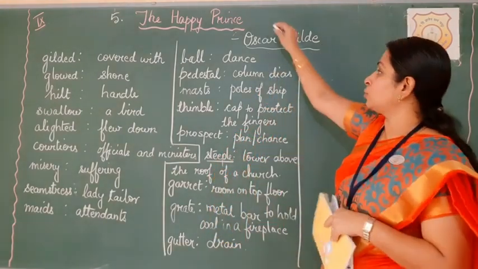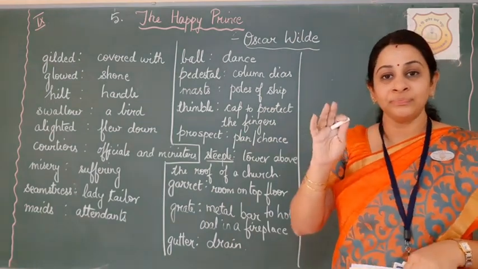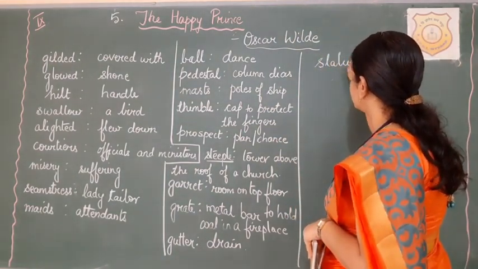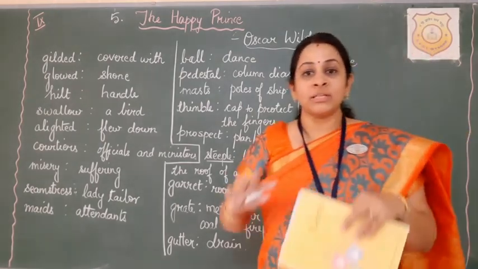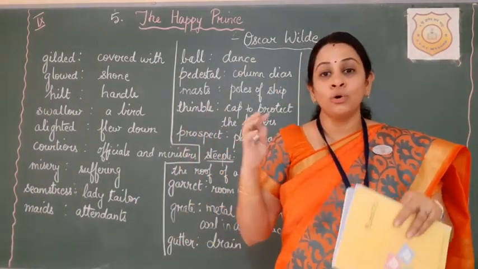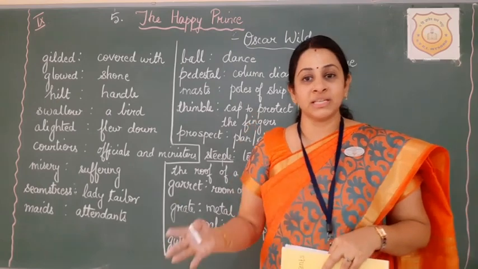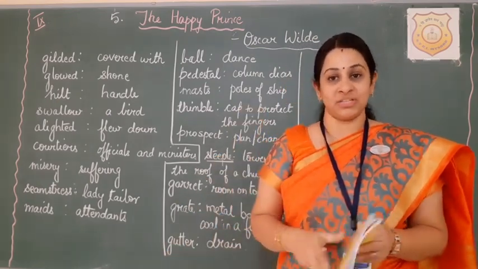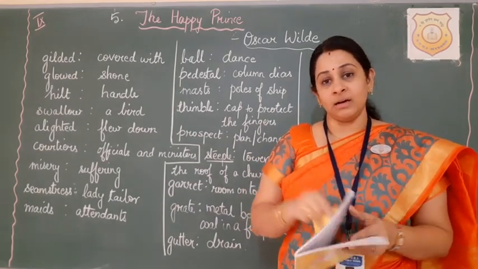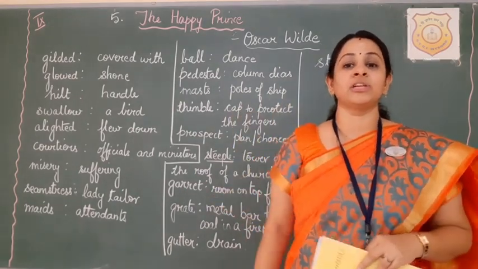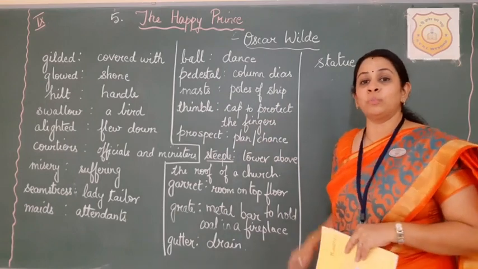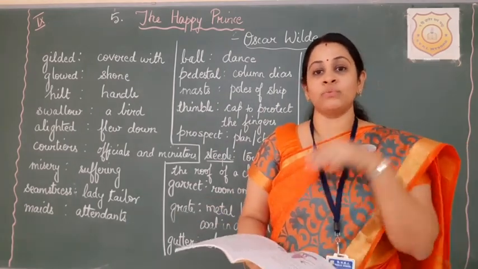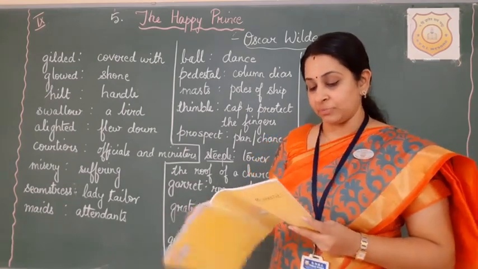So now we come to know that the Happy Prince is not a living prince. He is in fact a statue. And how was the statue? The statue was beautiful, loaded with gold and precious gems, and he had a sword with him which also had a precious gem in it. And then the final line of the introduction says, why did he want to part away with the gold and his precious stones? That's what we are going to look from inside this chapter.